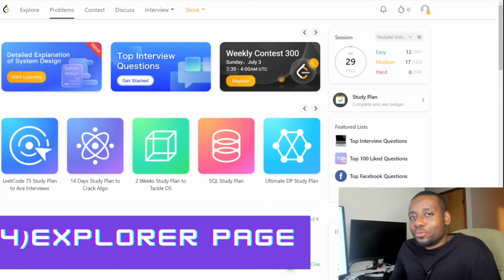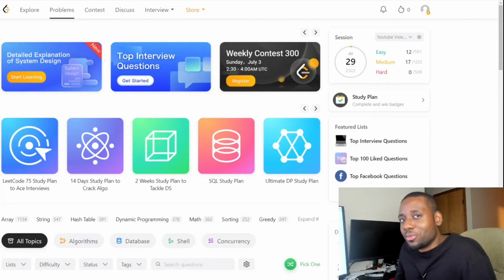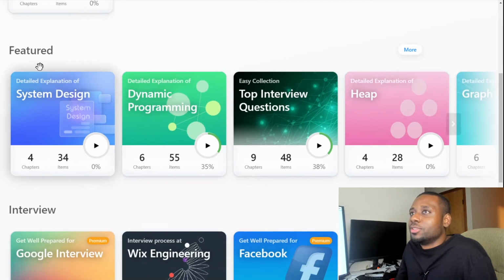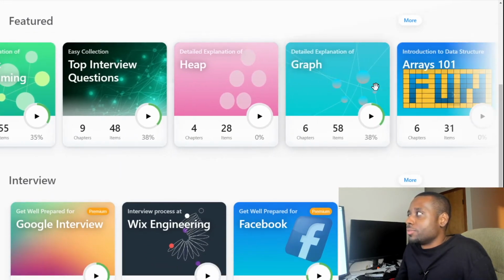So at number 4, guys, we have the LeetCode Explorer page, guys. This is one of my personal favorites. I like it a lot. It consists of many different Explorer cards, cards that are pretty much about different topics, guys.